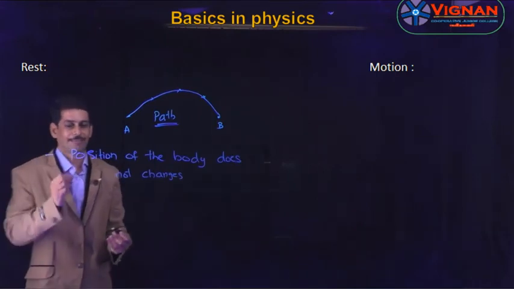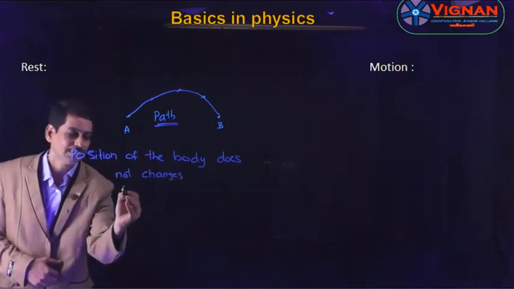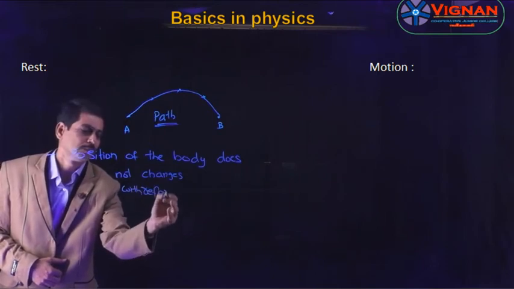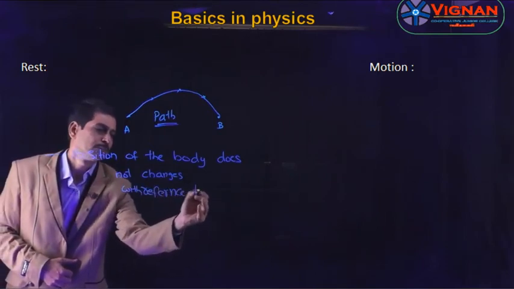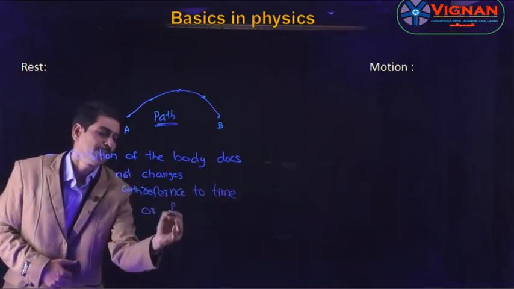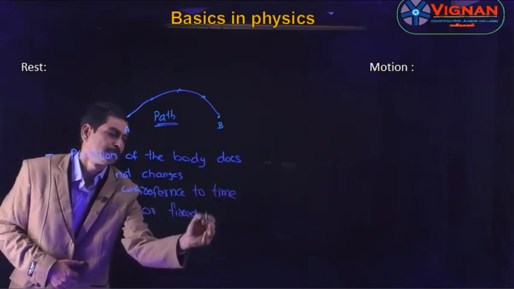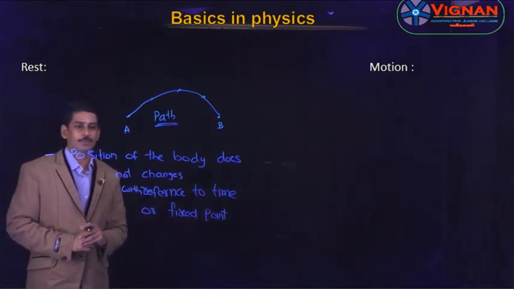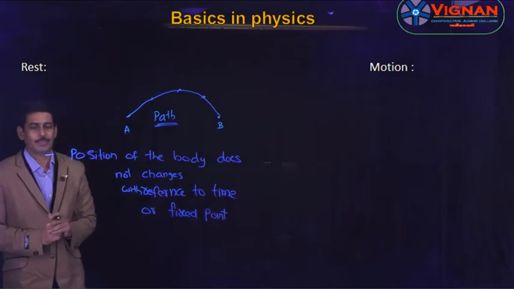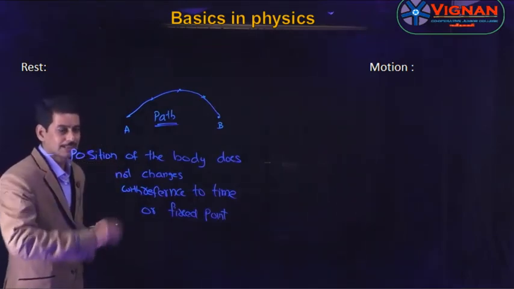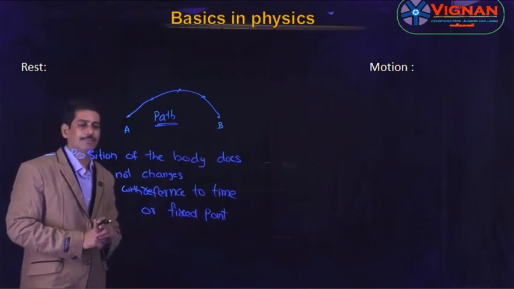You should take a reference, which may be time or a fixed point. So, a body is said to be at rest if its position does not change with reference to time or with reference to a fixed point.